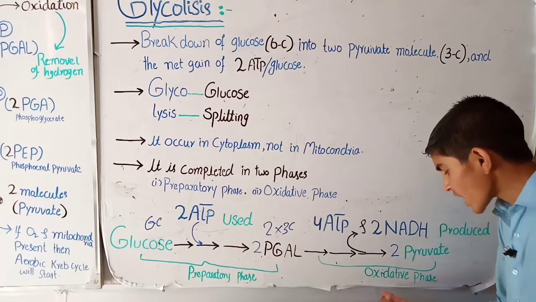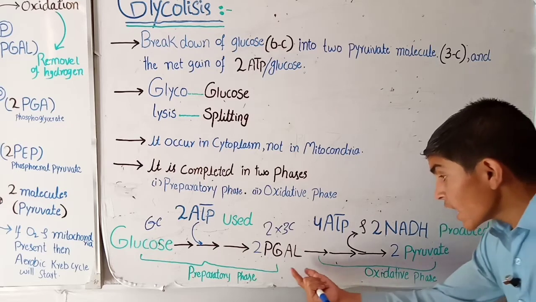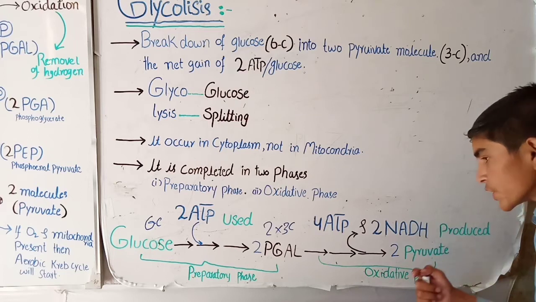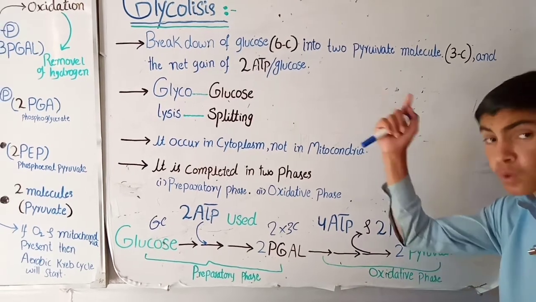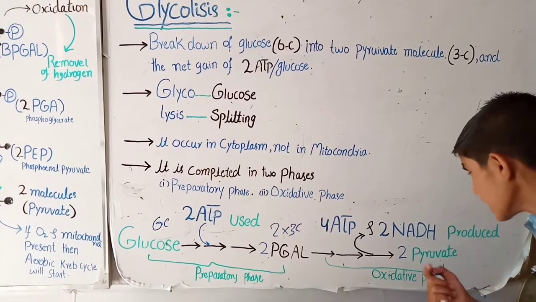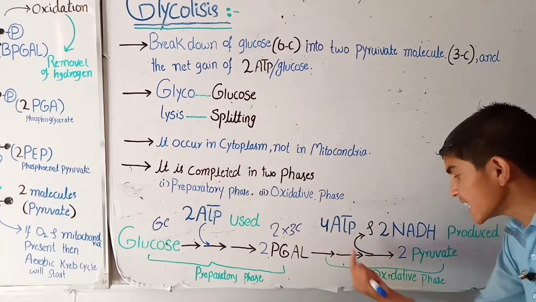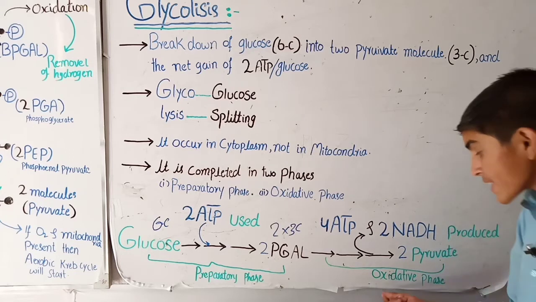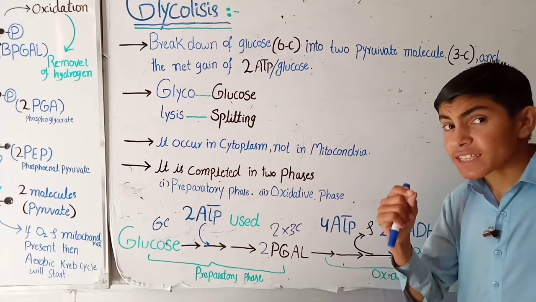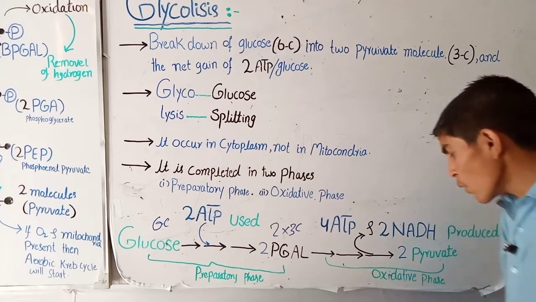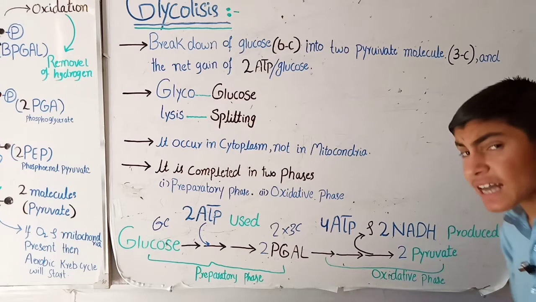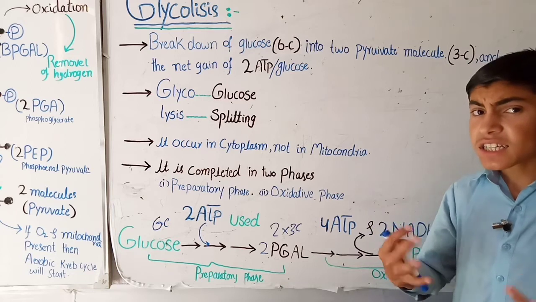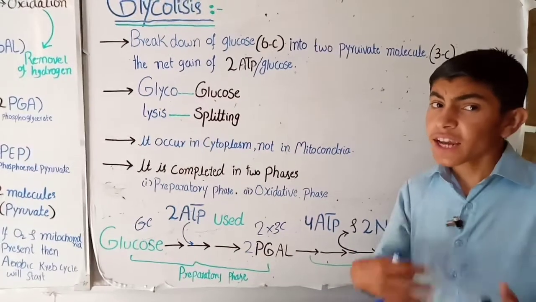Now in the oxidative phase, the 2 PGAL, after passing through a number of steps, convert into 2 pyruvate molecules, which is the last product of the whole glycolysis. Here 4 ATP are released and 2 NADH is also released. So the oxidative phase is the main phase in which energy is released. It is called the oxidative phase because in this phase the oxidation process occurs, and as you know, oxidation is the removal of electrons and hydrogen.